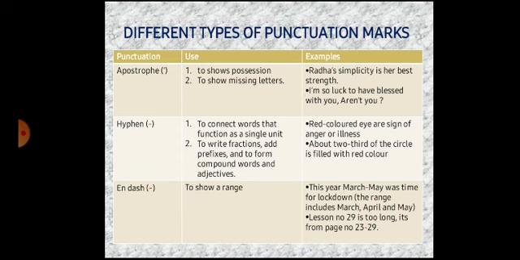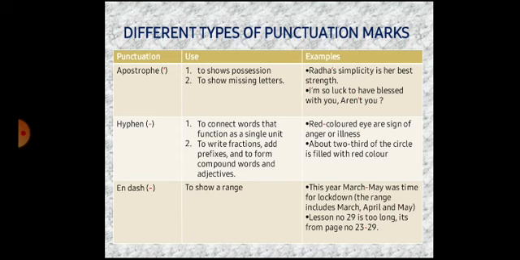To write fractions, add prefixes and to form compound words and adjectives: about 2/3 of the circle is filled with red color.